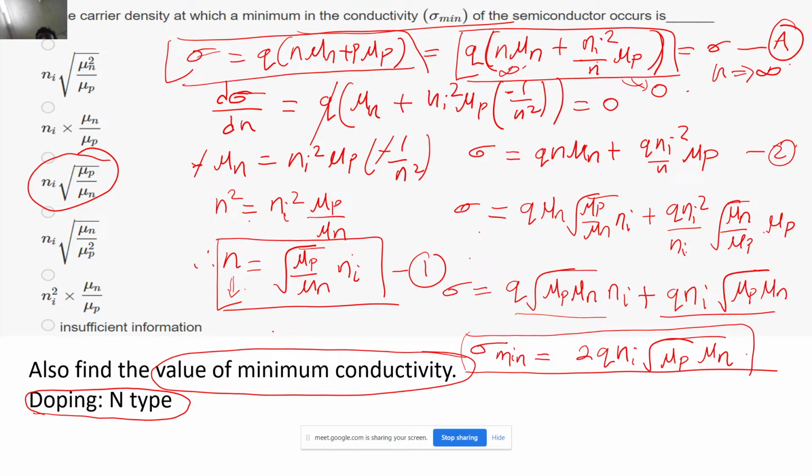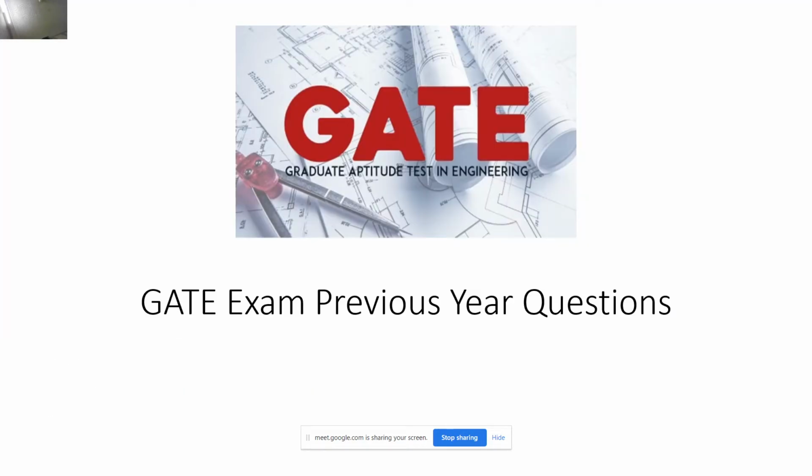Okay, now moving to the next part, we will just solve a few previous year GATE questions and then we will wrap up the session. Okay, just a minute, let me open that. So this is a very easy question, and what is given is, in an intrinsic semiconductor, the free electron concentration depends on what?